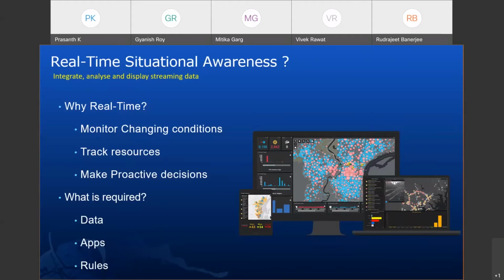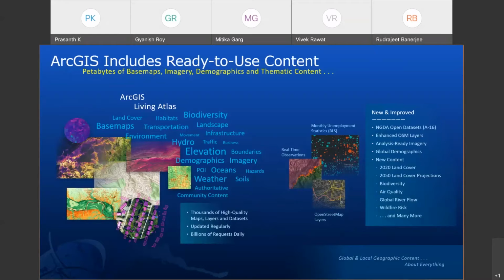From a data point of view, we get a lot of information which is already available in ArcGIS content. ArcGIS content is an integral part of the ArcGIS system. It is ready-to-use content: thousands of layers including base maps and imagery and more that cover our Earth globally. This content from public sources is curated by Esri and made available to you as GIS-ready content that you can access and integrate into your own work. This includes live datasets like weather feeds and disasters, which can be integrated into your situational awareness workflows.